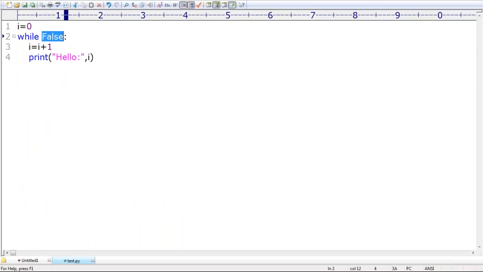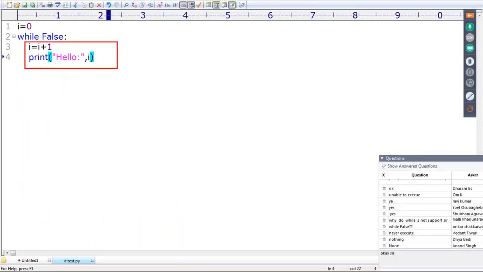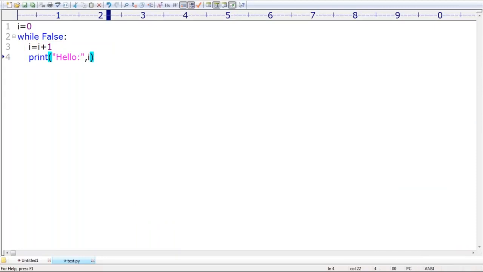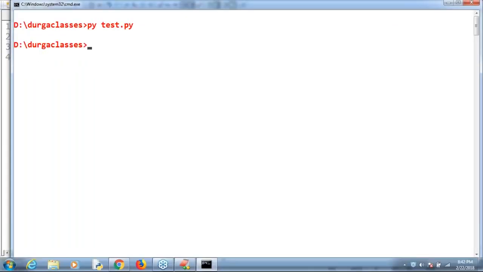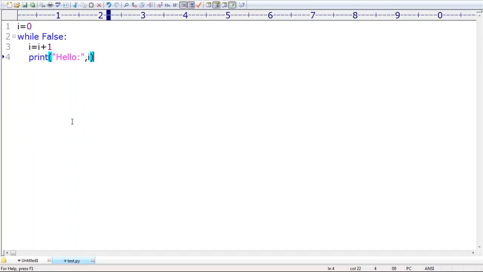If the condition fails, the body never gets the chance to execute. Are you able to understand? These are various important loopholes you should be aware of for the for loop and while loop.